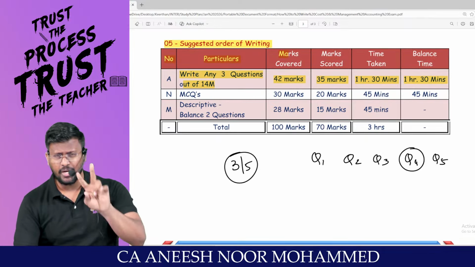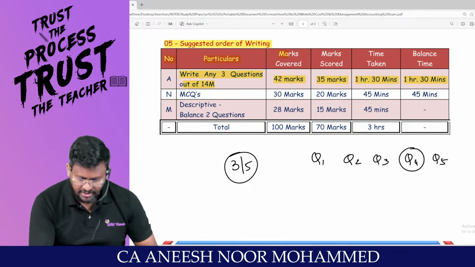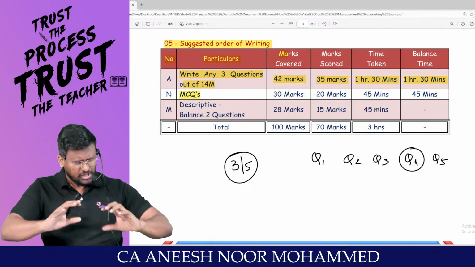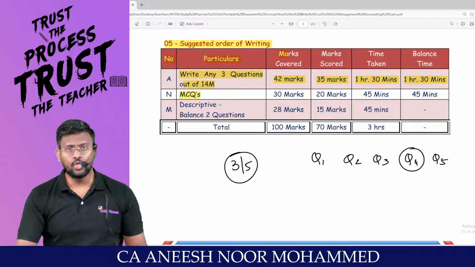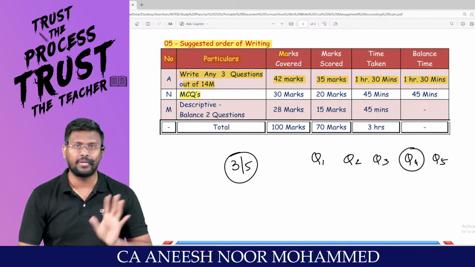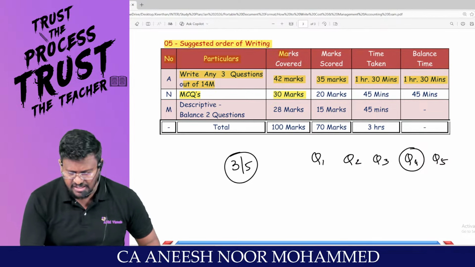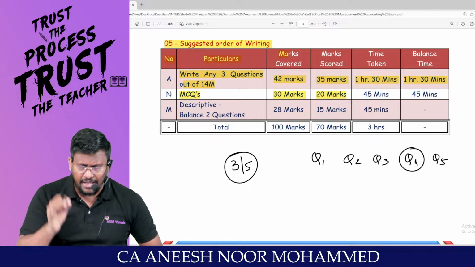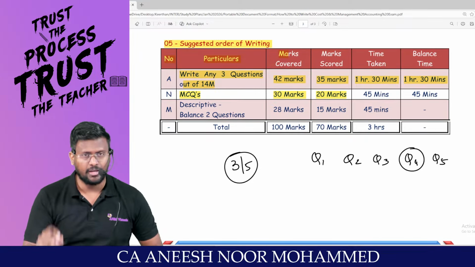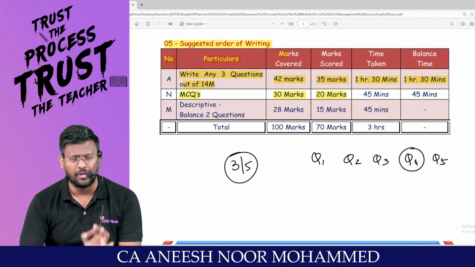Still, you are supposed to write only 2 questions out of 5. Directly you go to the MCQ part, because if you keep the MCQ at the end, you will not be able to solve it. The tension and pressure will be there. And 30 marks is the MCQ coverage. When you write the MCQ, you should get 20 marks. There are so many highlights of MCQs.